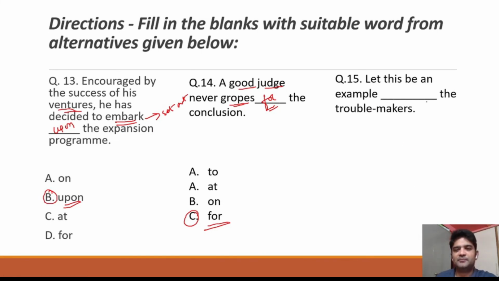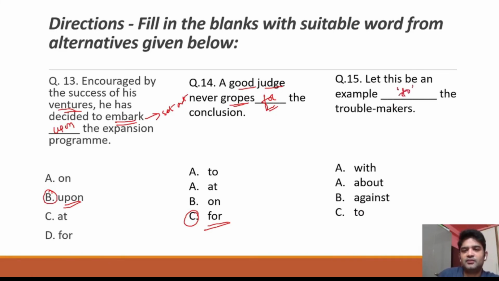Let this be an example dash the troublemaker. So somebody is making trouble for you. Okay, let this be an example to whom? To the troublemaker. So the answer here should be to.